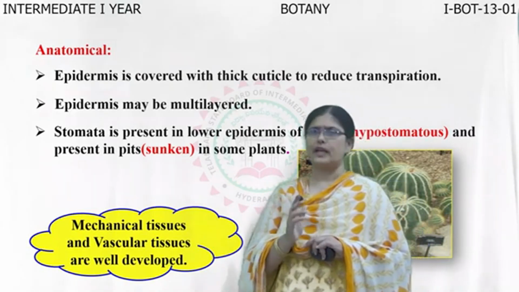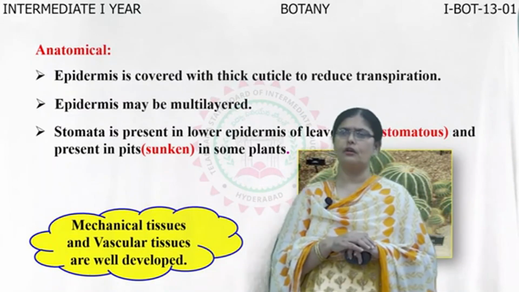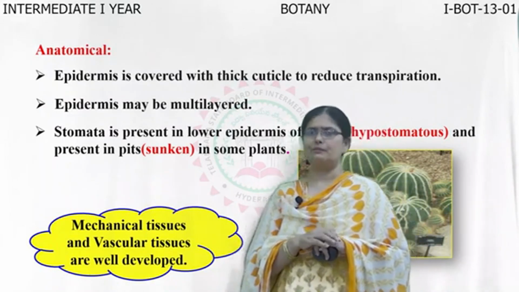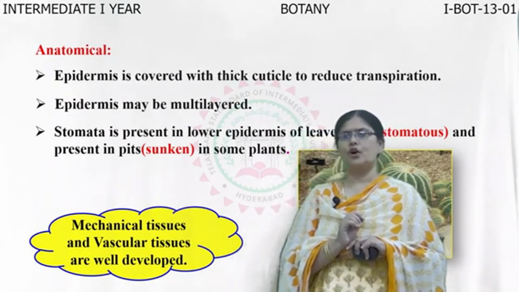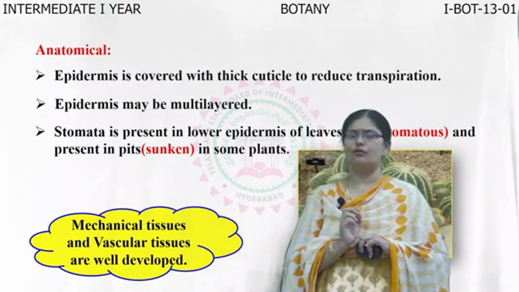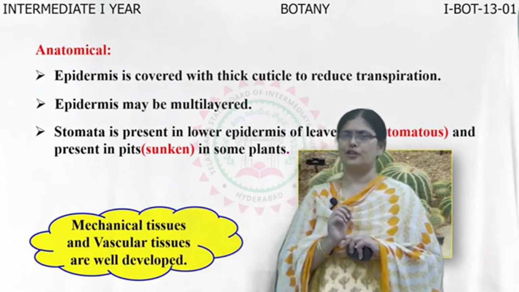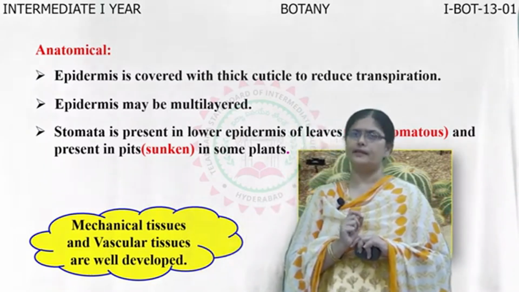So go through the textbook. In this chapter, you will be getting the short notes on the morphological or anatomical adaptation for your ITE, along with the very short questions which are very important. Mostly the definitions like heliophytes or the sciophytes or the halophytes. Such definitions will be asked in the ITE exam. Thank you.